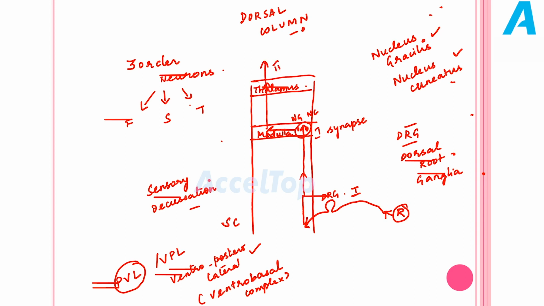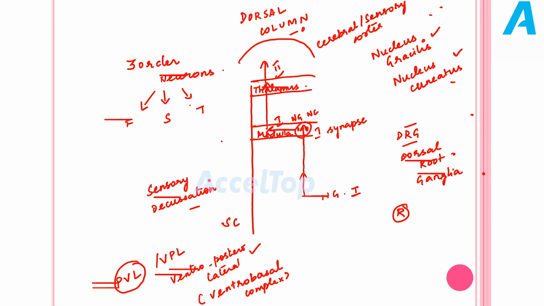So the second order neuron starts from nucleus gracilis and cuneatus, crosses to the opposite side, ascends and reaches the thalamus. It synapses with the ventro-posterolateral nucleus of the thalamus. Here the second order neuron ends. From there the third order neuron arises and reaches the cerebral cortex, which is nothing but the sensory cortex.